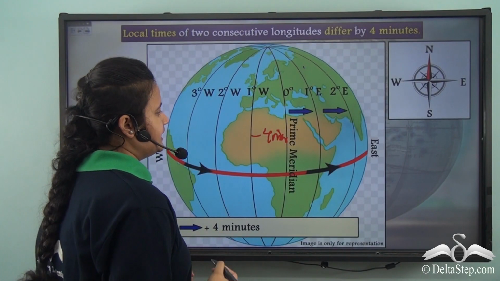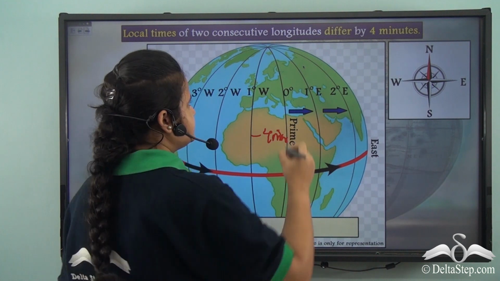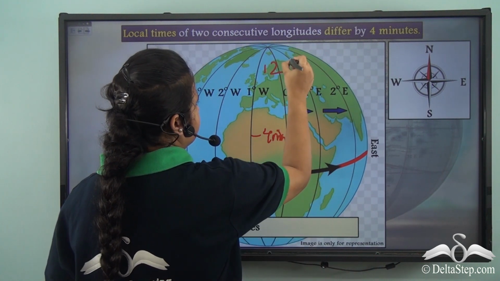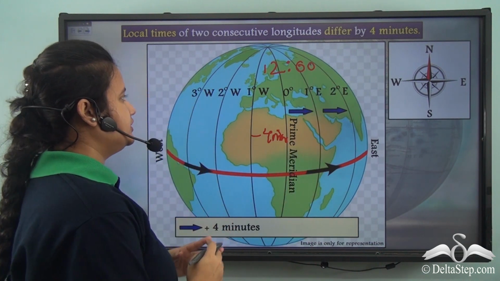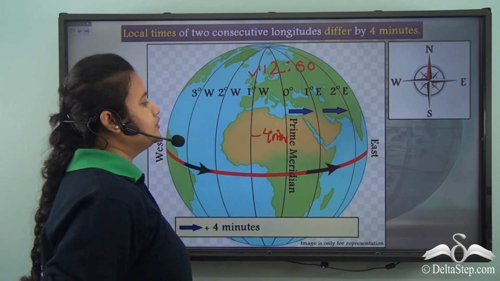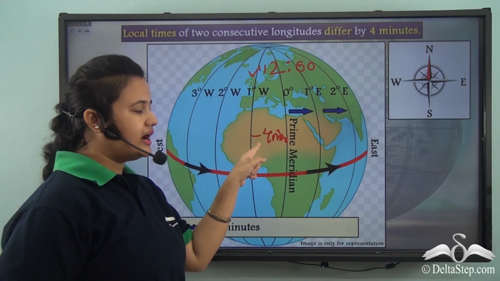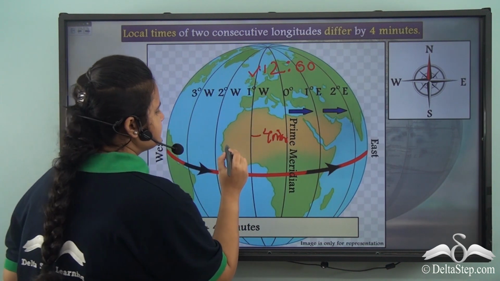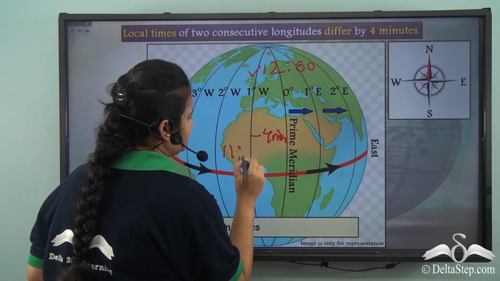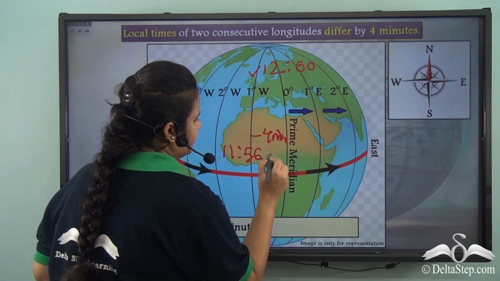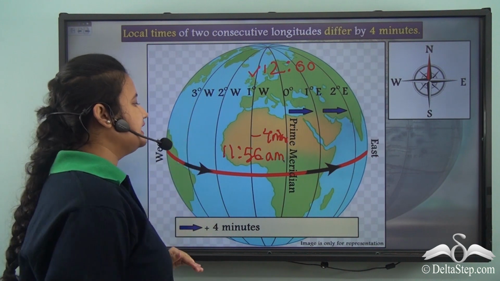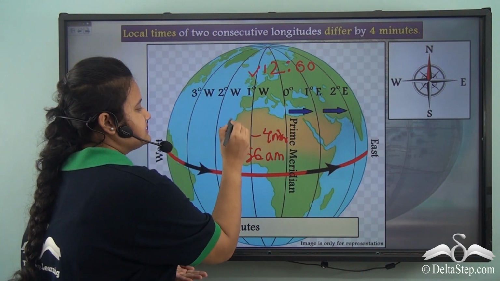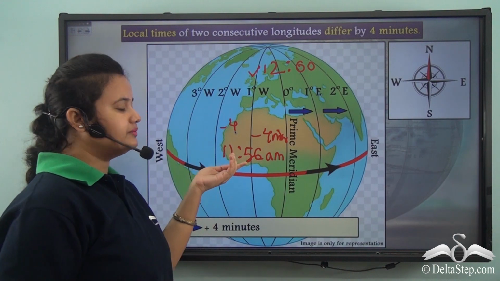So, if the time corresponding to prime meridian is 12 noon, then the time corresponding to 1 degree west will be 12 noon minus 4, that is 11:56 am. Now if we move 1 degree west further, then again we will subtract 4 minutes from this time.